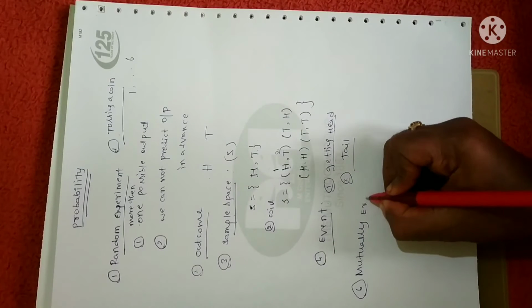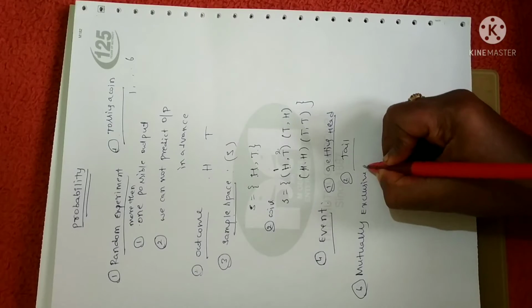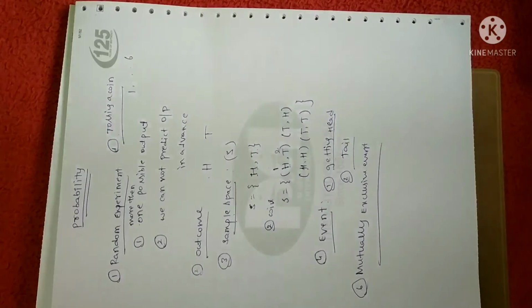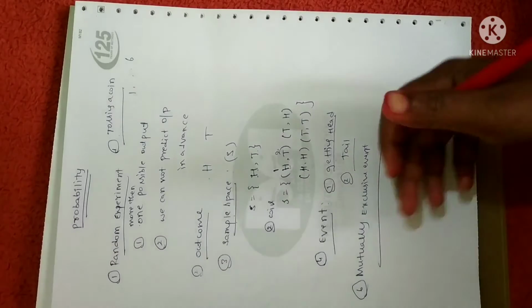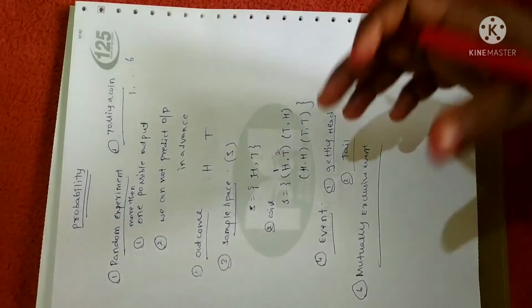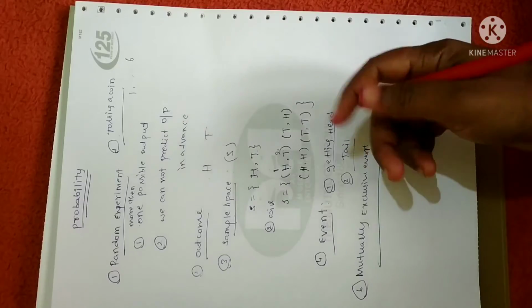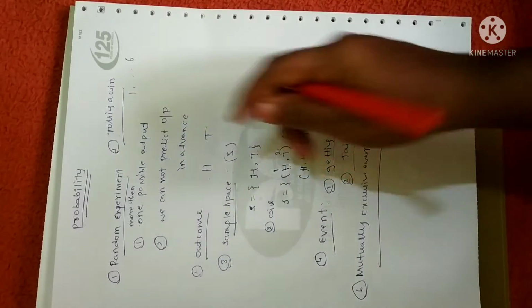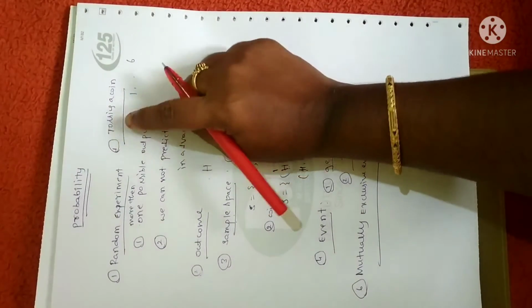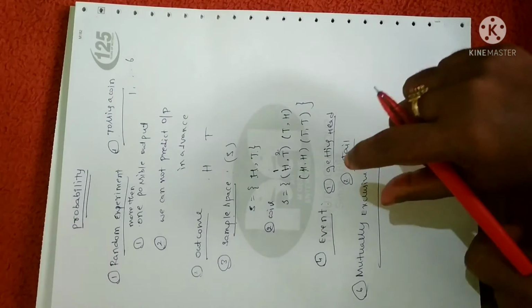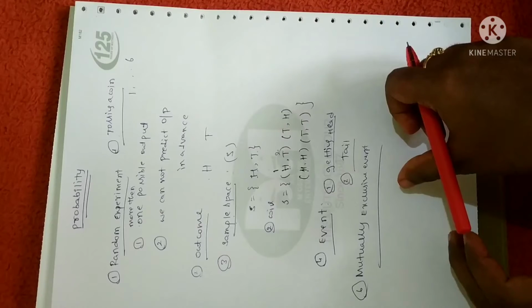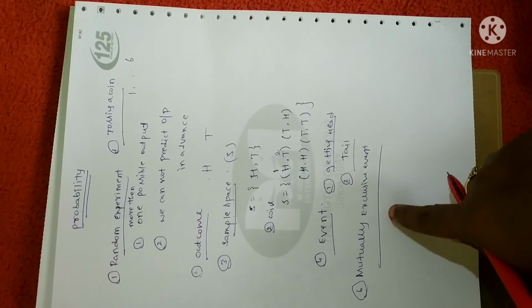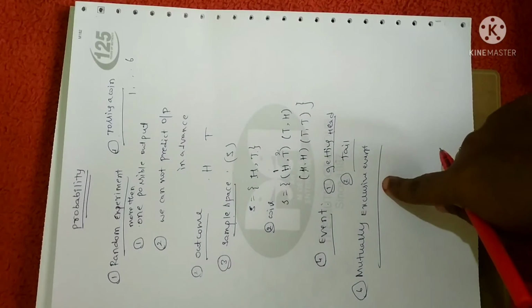Mutually exclusive event. Now, two events are said to be mutually exclusive when both cannot happen simultaneously, both cannot happen together. I'll give you a simple example. When you toss a coin, as I said in the random experiment, either you will get a head or you will get a tail. You cannot get both at a time, right? So that kind of event is called a mutually exclusive event.